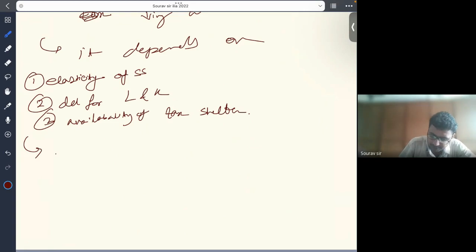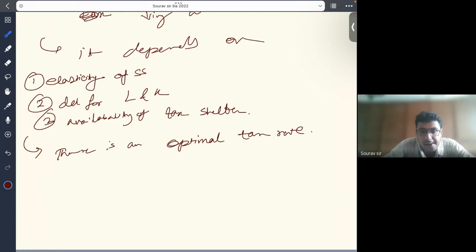The Laffer curve suggests that there is an optimal tax rate, and tax rates that are too high or too low will result in lower revenue. The idea has been influential in debates about tax policy and the appropriate level of taxation. However, the precise shape of the Laffer curve and the optimal tax rate are still subject to debate and empirical analysis. So this is the basic concept of the Laffer curve. Thank you.